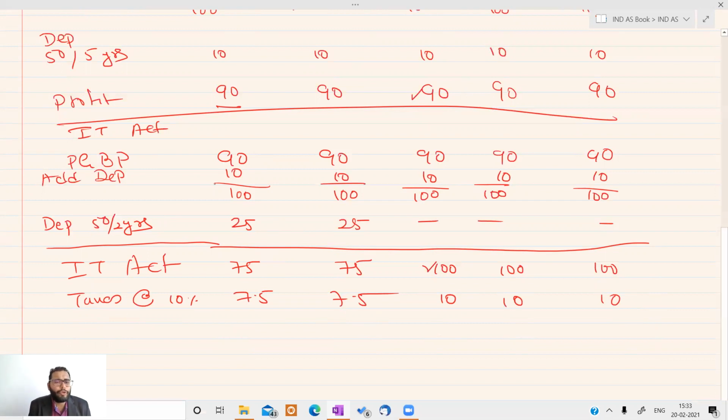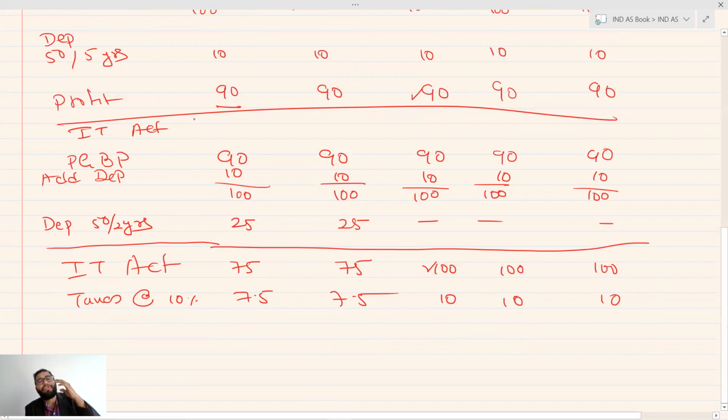Although, if the depreciation were the same in the Income Tax Act and the Companies Act, and there was no difference, then how much tax would I have been paying? Taxes at the rate of 10% as per the Companies Act, which is 90. So it will be 9, 9, 9, 9, 9.